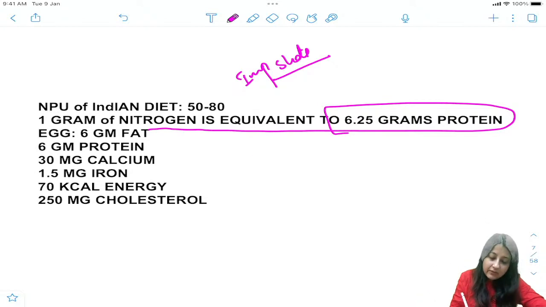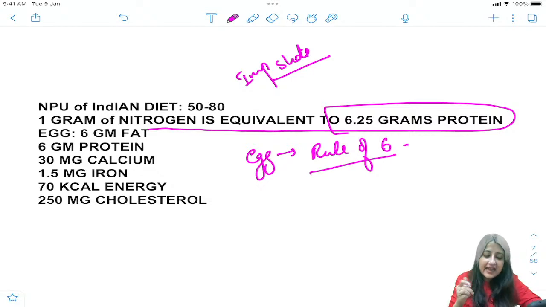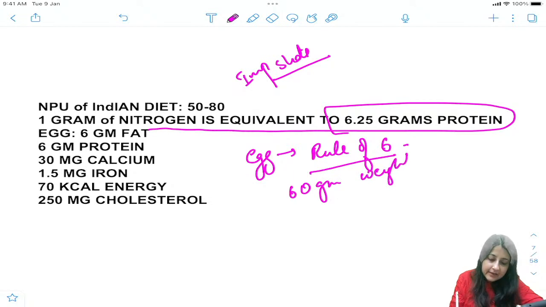Okay, and then when you talk about egg, everybody, egg में क्या होता है? Rule of 6. On an average an egg will weigh 60 gram, and it will give 6 gram protein.